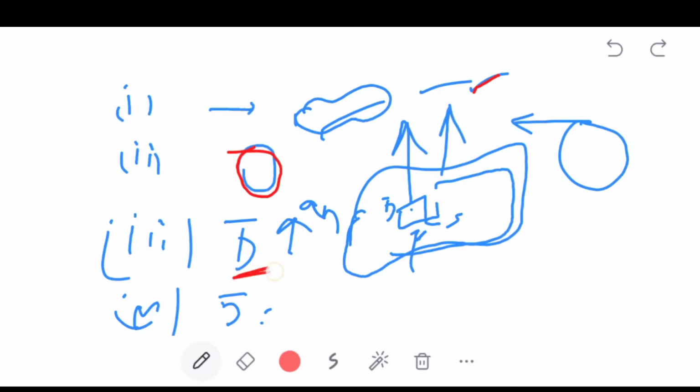Fourth, the electric flux density D bar is constant over the surface at which D bar is normal. Okay, these are the special Gaussian surface conditions. What is Gaussian surface? That we discussed in this session.